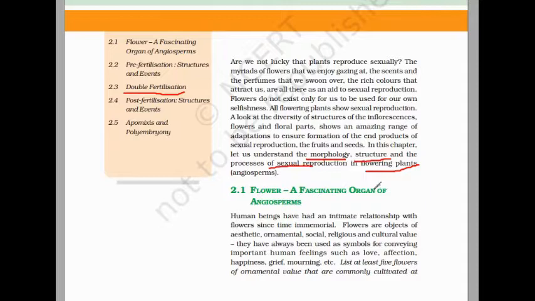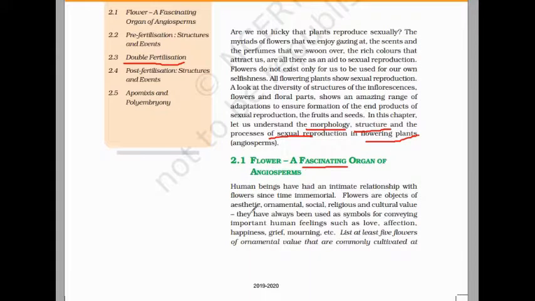Okay, flower. Flower is the fascinating organ of the angiosperm. Fascinating means what? This is the most attractive organ of the angiosperm. What is the function of this flower? This flower has most aesthetic, ornamental, social, religious and cultural value. And this is also the symbol of love, affection and happiness.